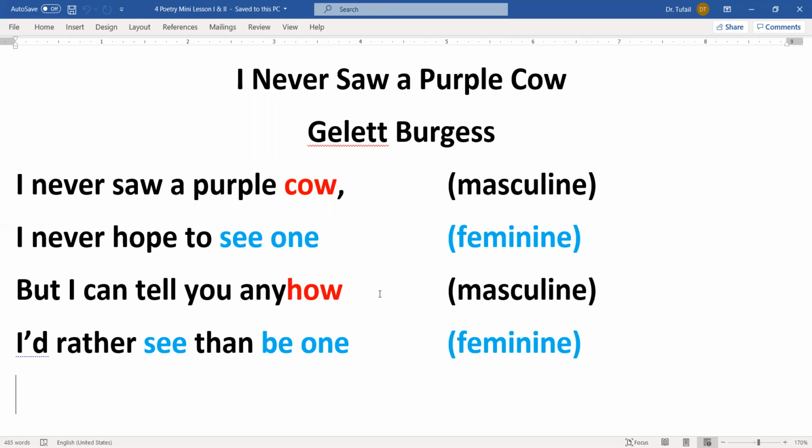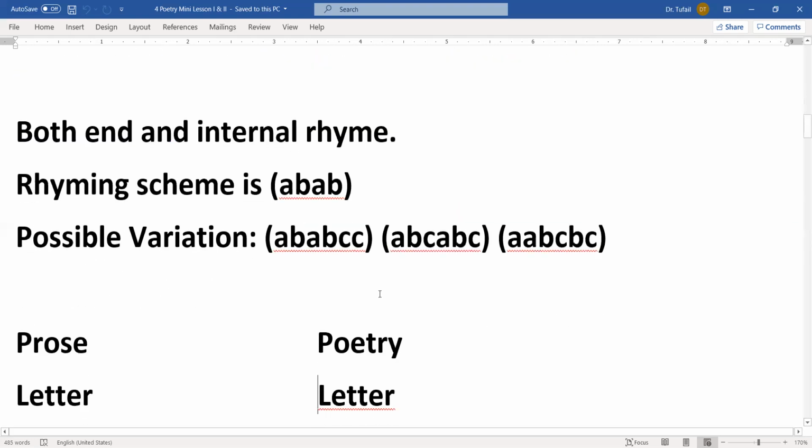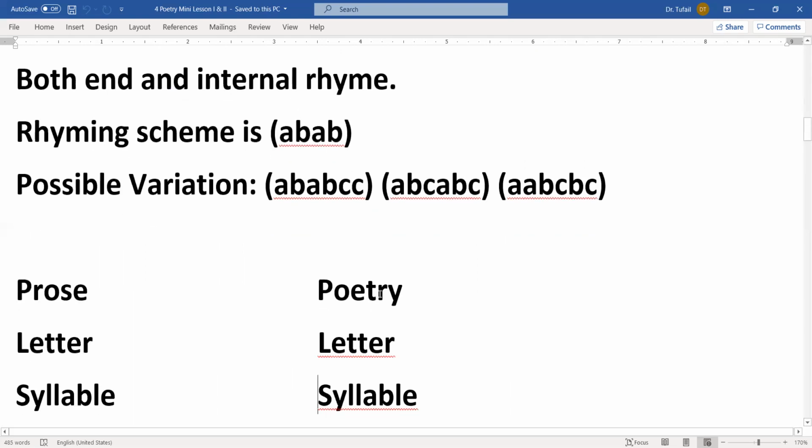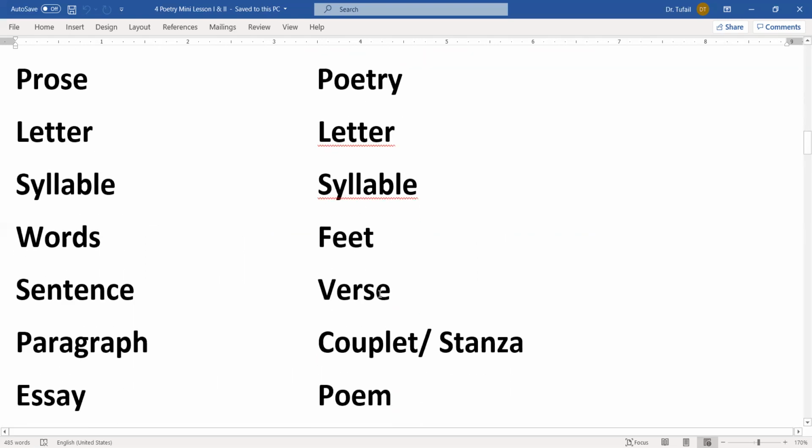Last line के अंदर I would rather see than be one. So see and be, this is a masculine rhyme, and again it's going to match. So in this line we have both end rhyme and internal rhyme, and it's going to match with the internal and the last line. So this is how we can say that we have both end and internal rhyme. And the rhyming scheme is A B, and the writers have possible variations, different variations they use. I also talked about that when we discussed this